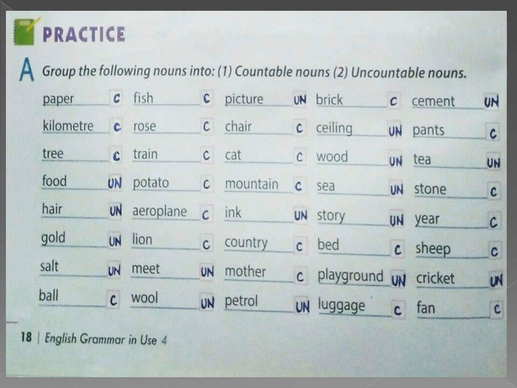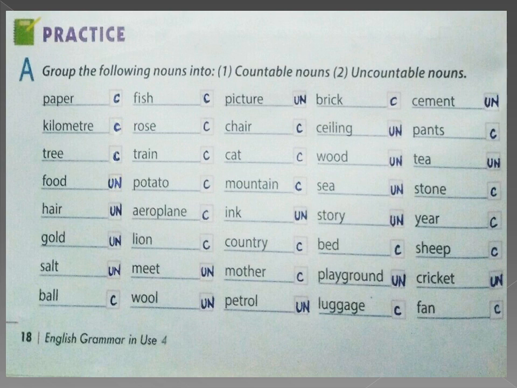Uncountable nouns. Gold. It's a metal. Uncountable noun. Salt. It's uncountable. Can you count the salt grains? No. So uncountable noun. Ball. Number of balls. You can count them. Countable nouns. So fish. Countable. Rose. Countable. Trains. Countable. Potato. Countable. Aeroplane. Countable. Lion. Countable. Meet. So when you are going to meet someone, that's an action that cannot be counted. So it is uncountable.